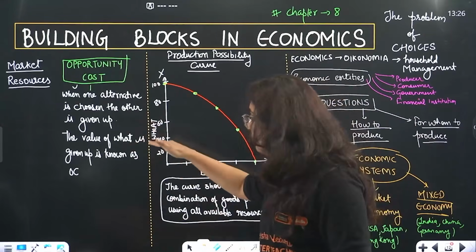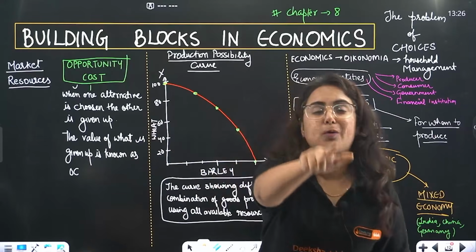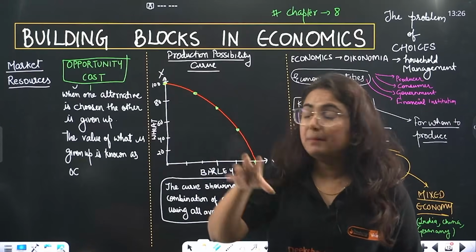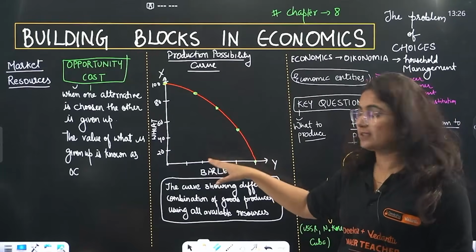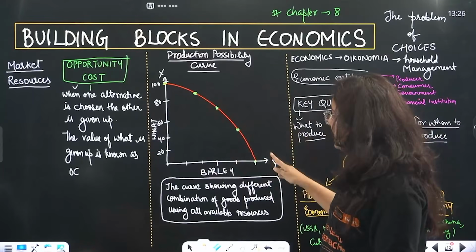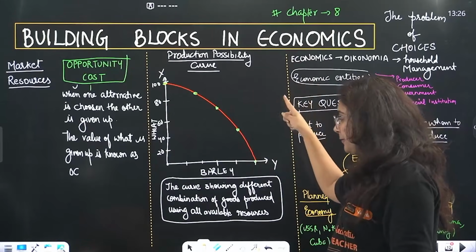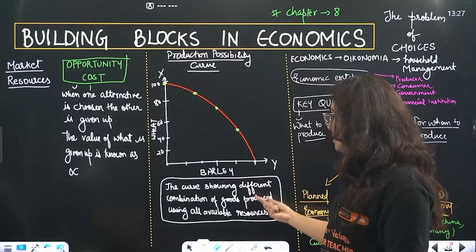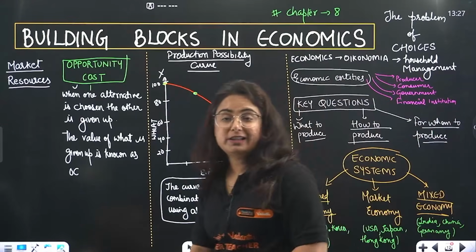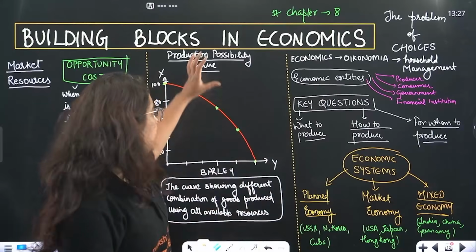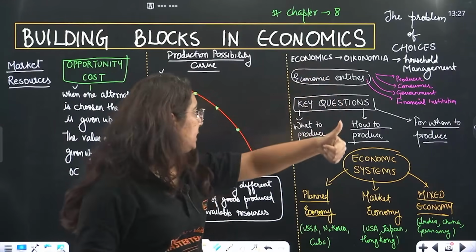So beta, the value of what is not being chosen is known as opportunity cost. But here, sometimes the production possibility is shown like this. So, this is basically a curve, the production possibility curve. It shows different combinations of goods produced using all the available resources. The economics definition, very important.